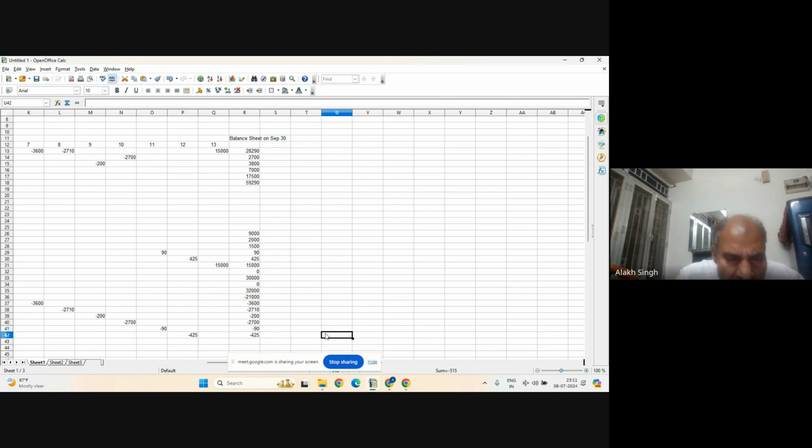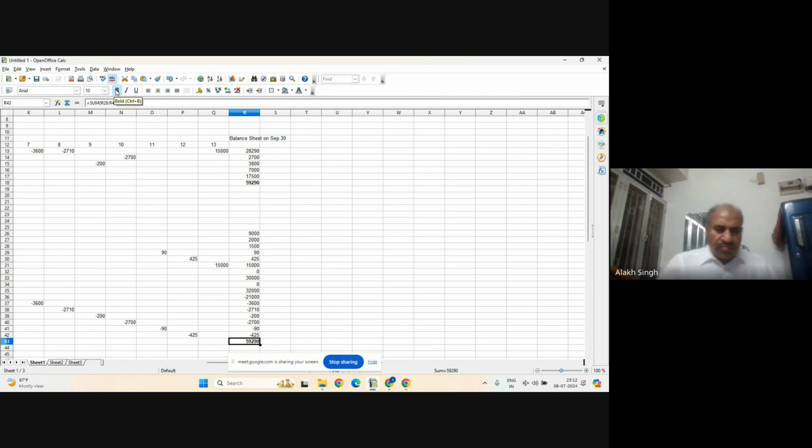Okay. And now I add here sum equal to sum, and within bracket from here to here, and I just add and enter it. So 59,290, and this one is also 59,290. Our balance sheet is correct, and we made everything correct. So, any doubts in this balance sheet? Your balance sheet on September 30 is clear.